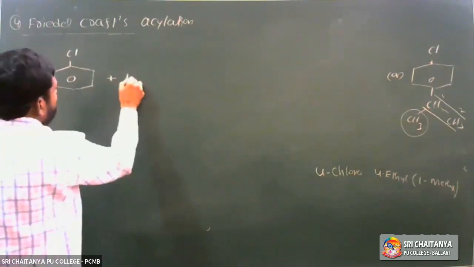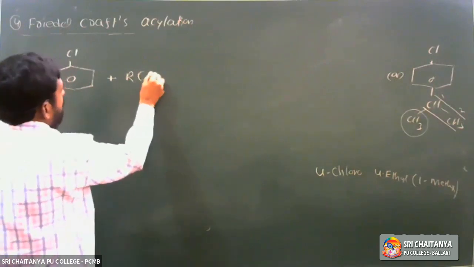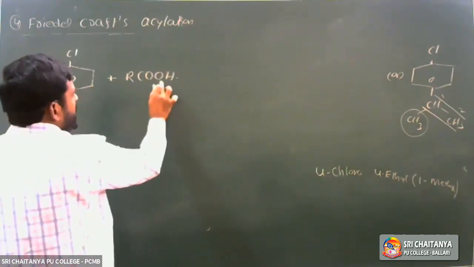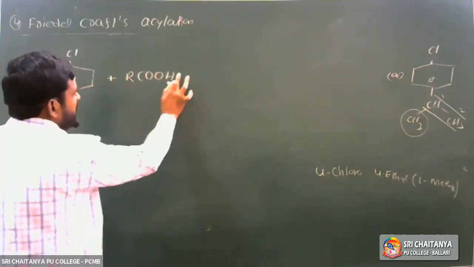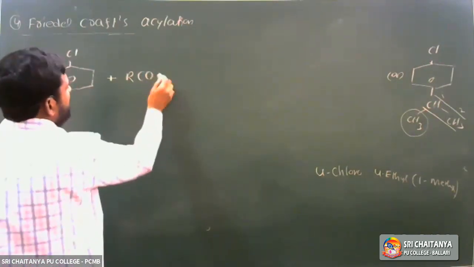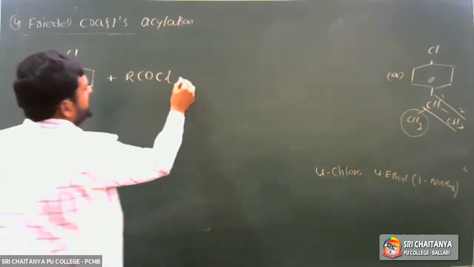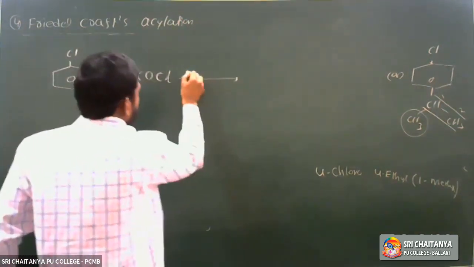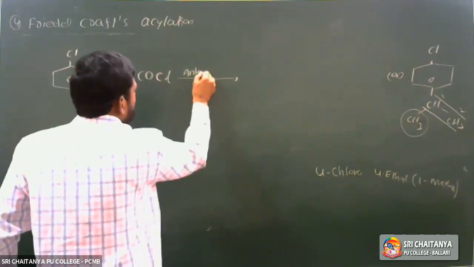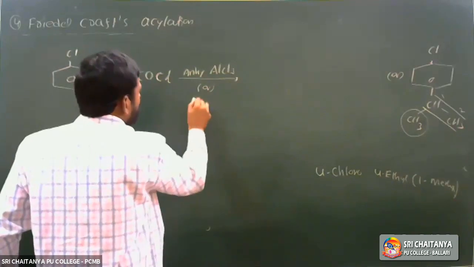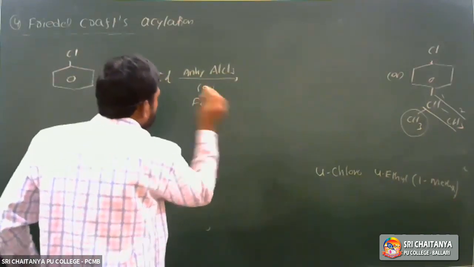Chlorobenzene is treated with acid chlorides or RCOCl. The OH in a carboxylic acid is replaced by a halogen, generally Cl, so it is called an acid chloride. The Friedel-Crafts reagent is the same: either anhydrous aluminium chloride or ferric chloride, FeCl3.